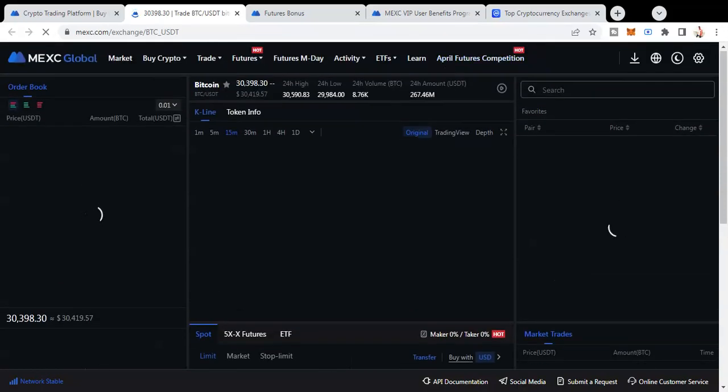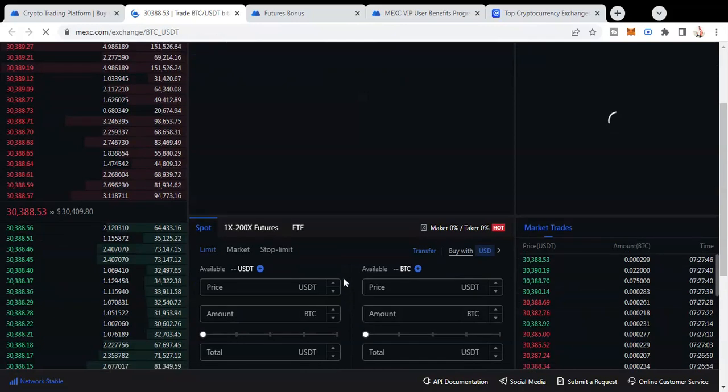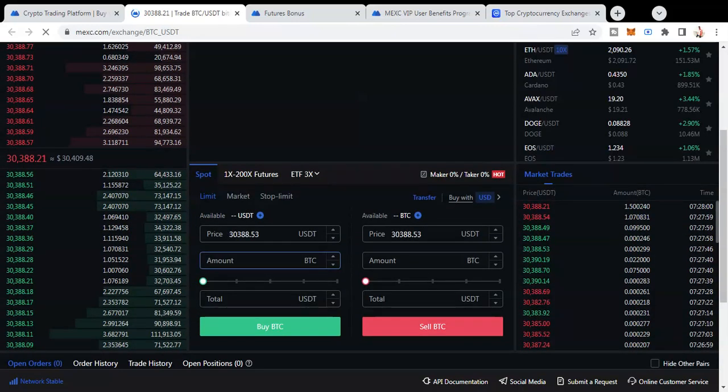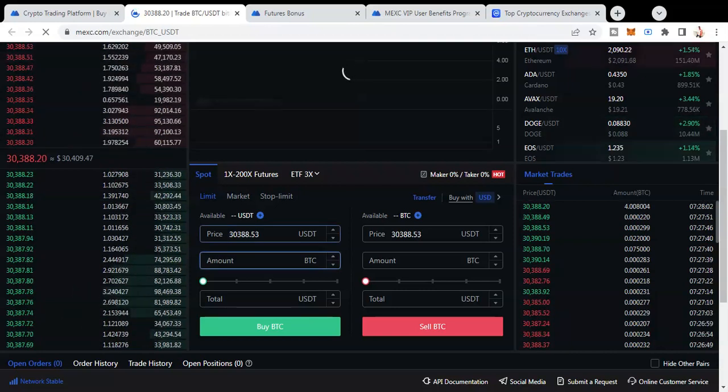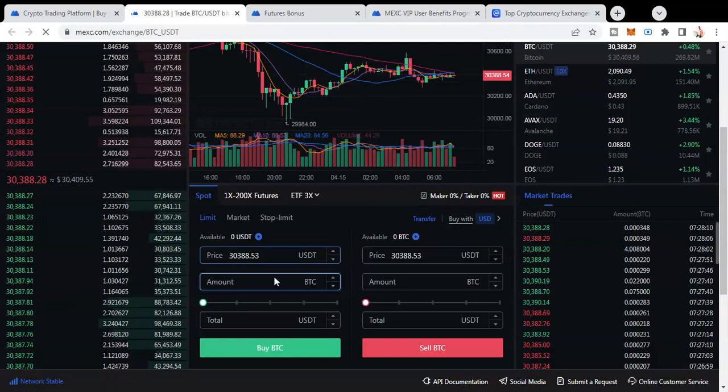Now this one is BTC USDT, so you can buy or sell BTC. If I click on this, the price is 30,388 USDT. This is the price that would be required to buy one BTC.